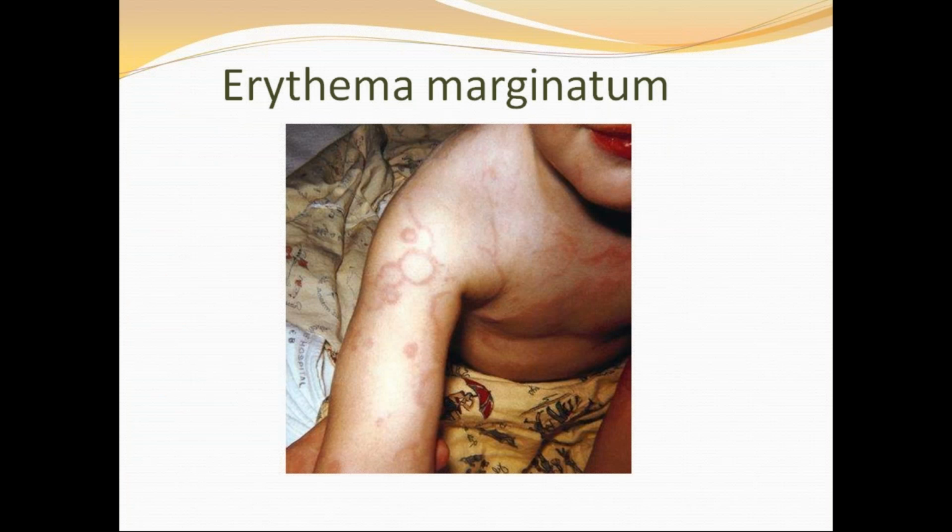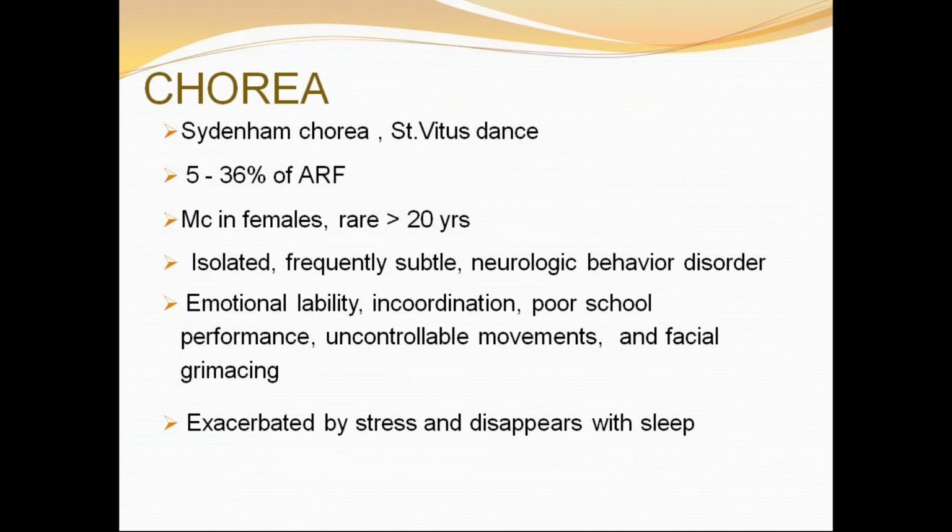So this is the picture of erythema marginatum. You can appreciate it on the extremities as well as on the trunk, never on the face. Coming to your last major criterion, that is chorea. It occurs in 10 to 15% of patients. It is an isolated, frequently subtle movement disorder. Emotional lability, incoordination, poor school performance, uncontrollable movements and facial grimacing you can observe.